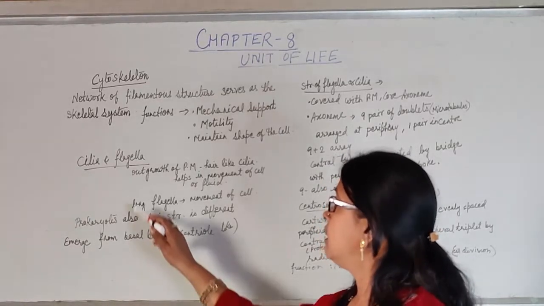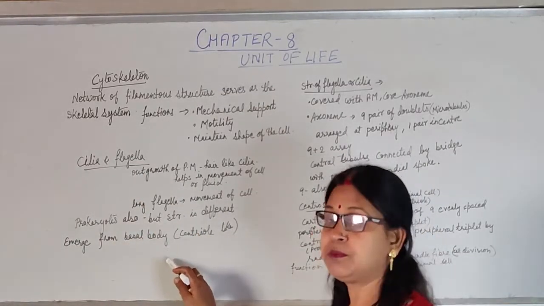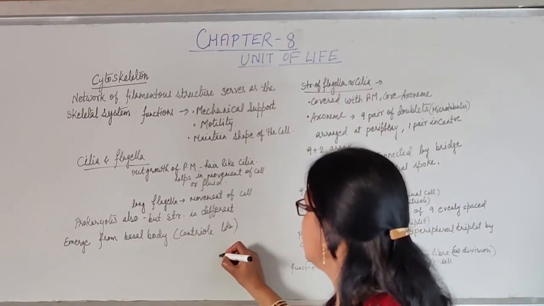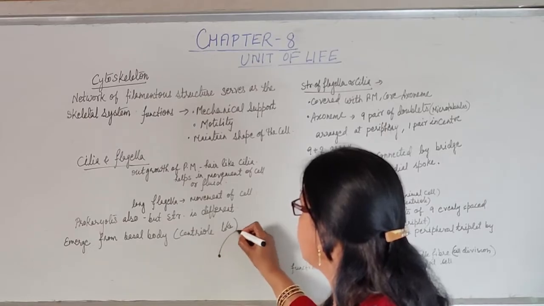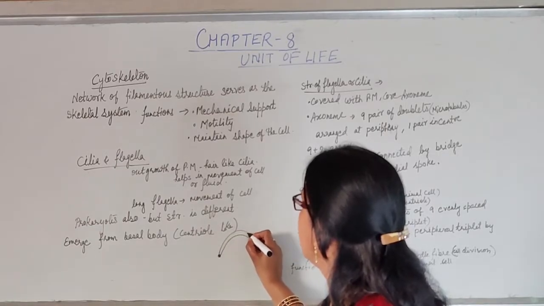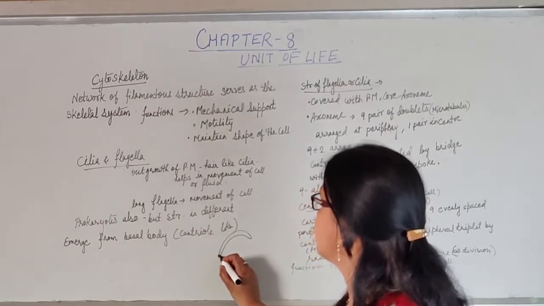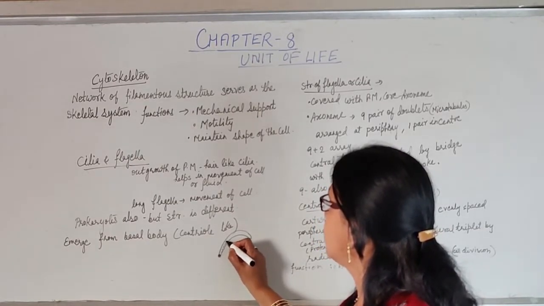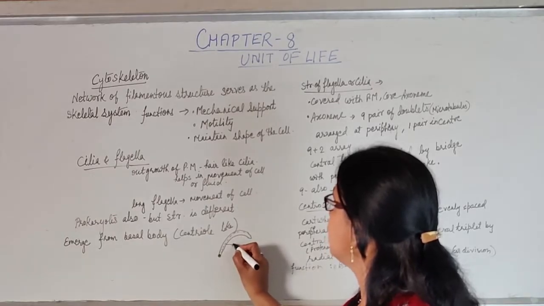Now, cilia and flagella emerge from the basal body, and that basal body is a centriole-like structure. So, here is the basal body, from where this will arise. So, this is the basal body, and this is the flagella. Inside that, the core is known as the axoneme.